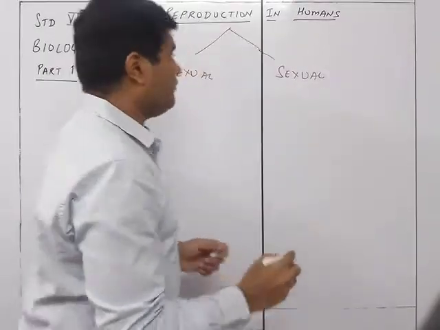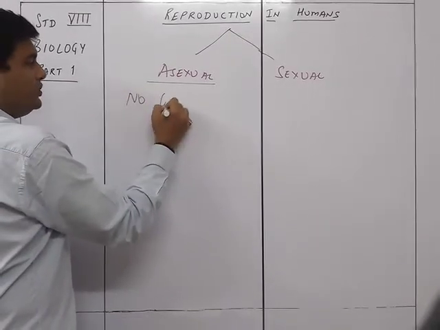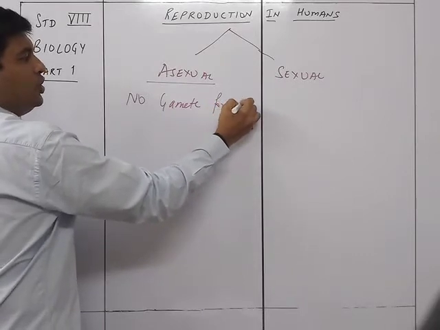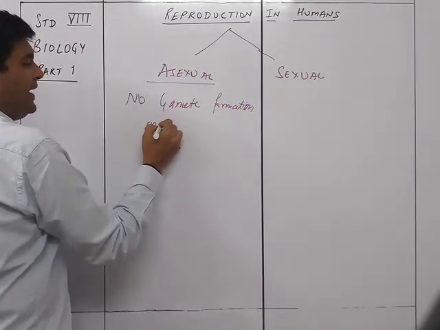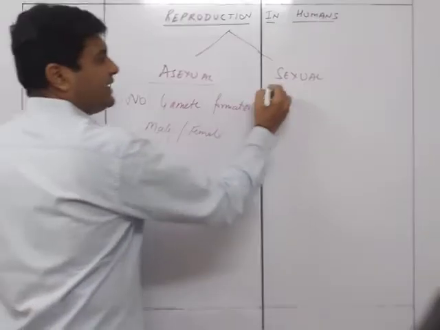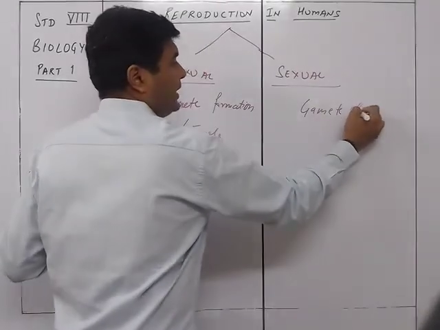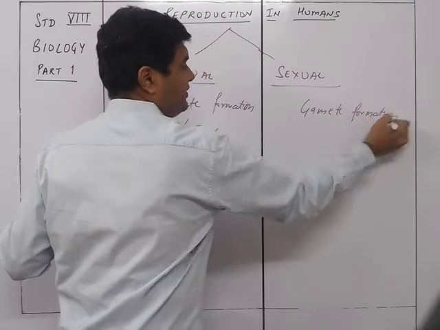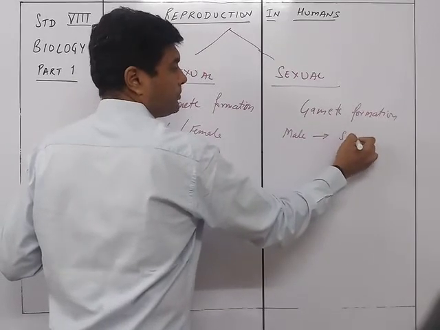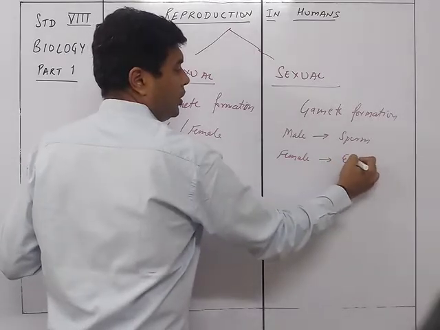So in case of asexual reproduction, there is no gamete formation, that is, there is no formation of male or female gametes. Whereas in case of sexual reproduction, there is gamete formation, and hence there is a formation of the male part, which is the sperm, and the female, which is the egg or ova.